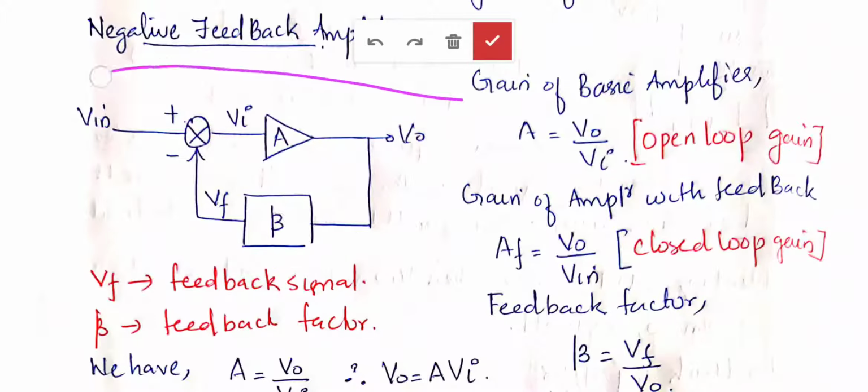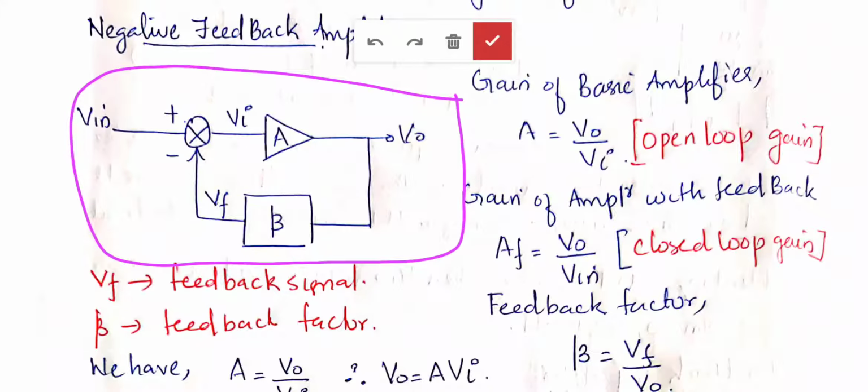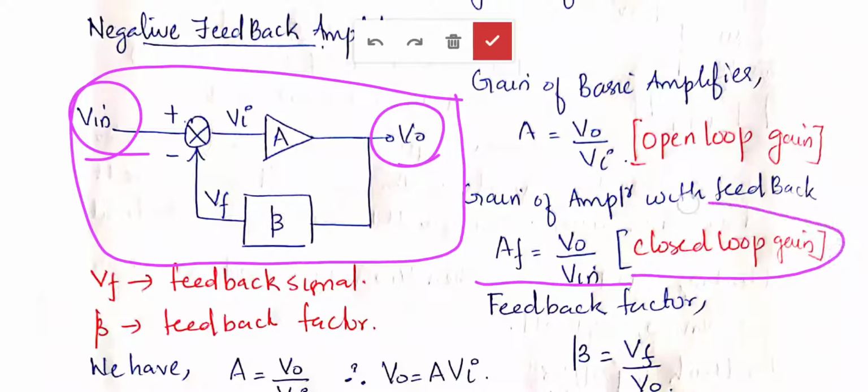Next, what is the gain of the amplifier with the feedback? The entire circuit. What is the gain of this entire circuit? That is given by AF. Gain with the feedback AF is equal to VO divided by V in. This gain is known as closed loop gain because it is a closed loop circuit.